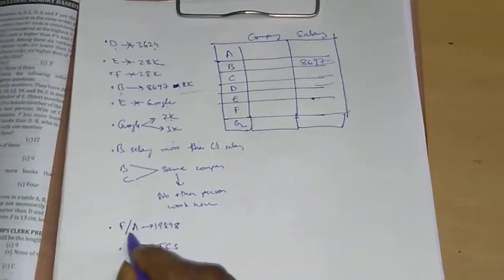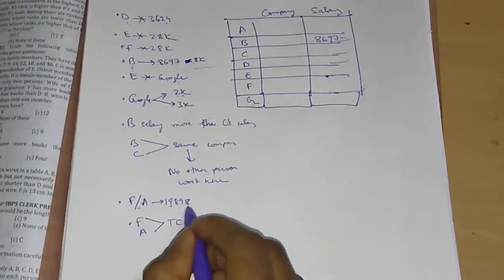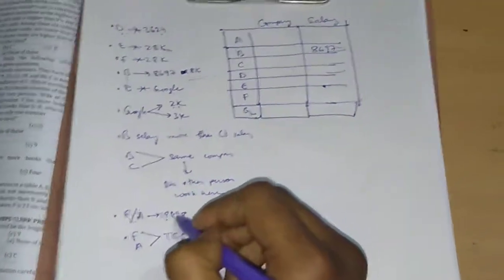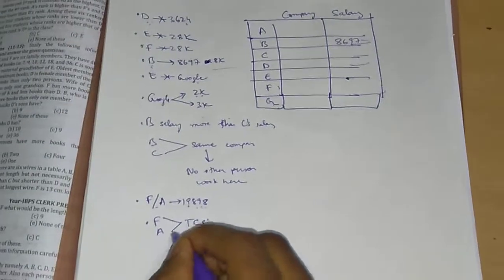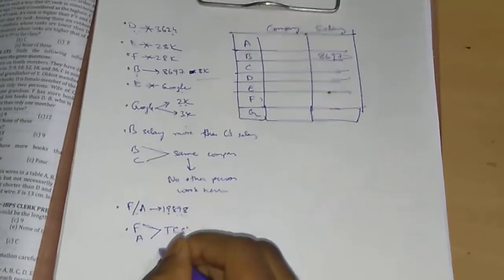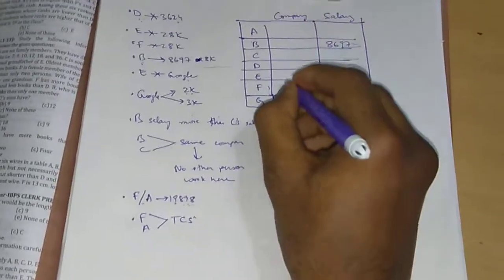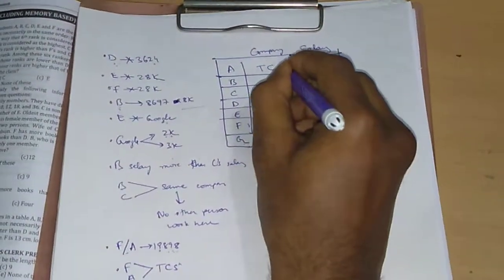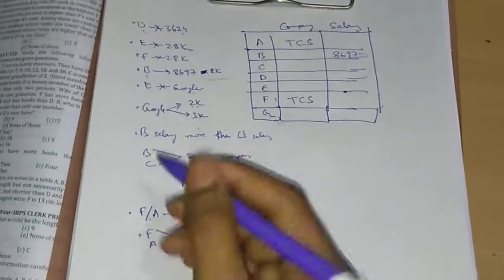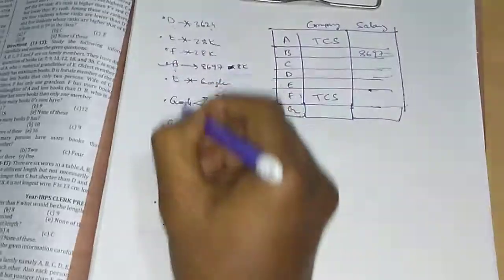Next, it is given that either F or A's salary is 19,000. We don't know whose salary is 19,000, F or A. But one thing we know, F and A work in TCS. So let's write F works in TCS, A works in TCS. Fine.